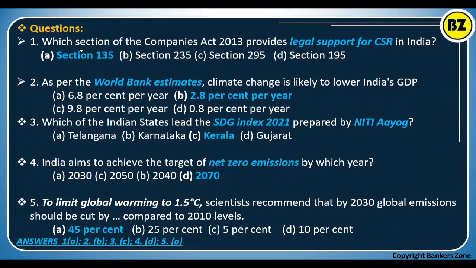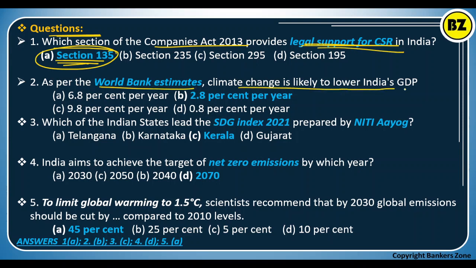Now let's see some questions, how questions can be asked. Which section of the Companies Act 2013 provides legal support to CSR? We discussed that it is Section 135, which provides legal support for CSR in India. The World Bank estimates climate change is likely to lower India's GDP. According to World Bank estimates, 2.8% of GDP per year will decline due to climate change in India.